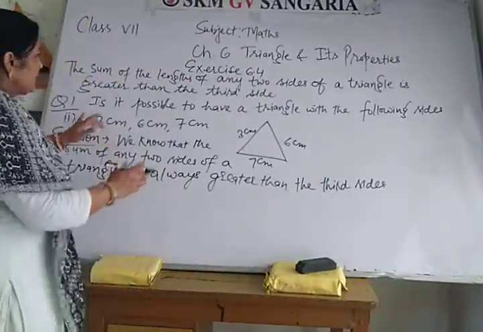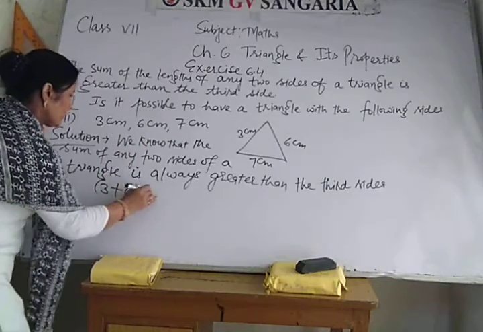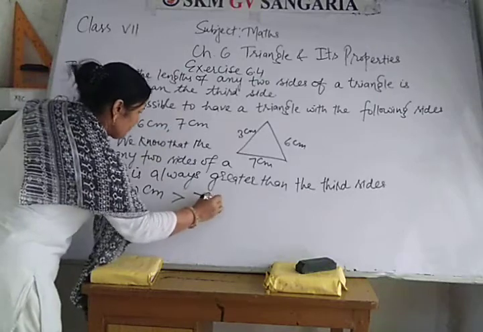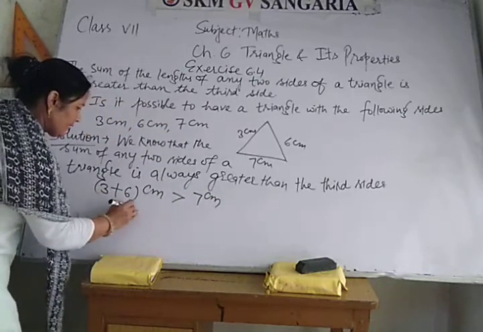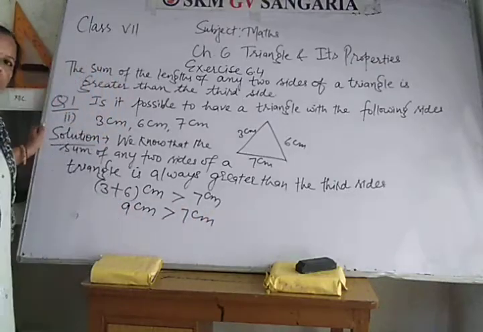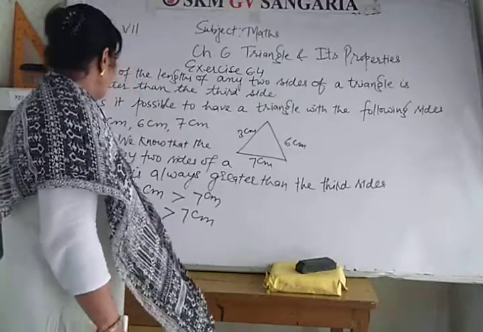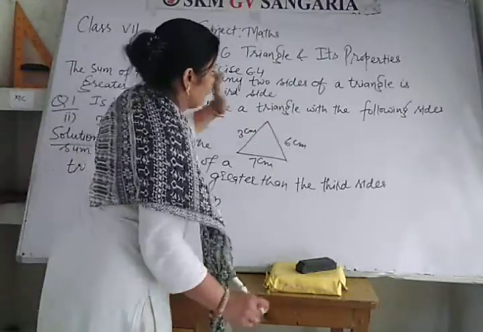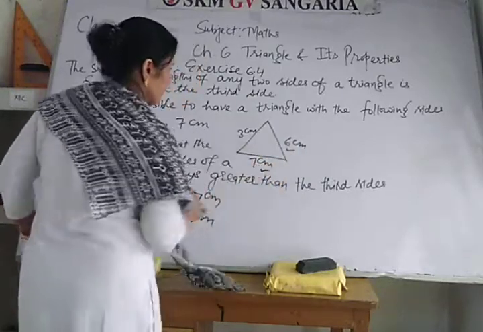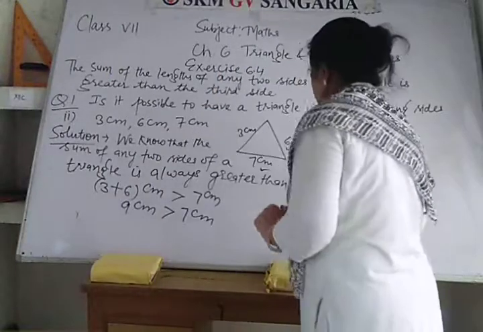So here measurements are 3 and 6. So 3 plus 6 should be greater than the third side, 7 centimeter. So when you add 3 and 6, it is 9 centimeter. So 9 centimeter is greater than 7 centimeter. Here, it's true in this case. Okay, I have taken the total of 3 and 6. Now you can take the total of 6 and 7.